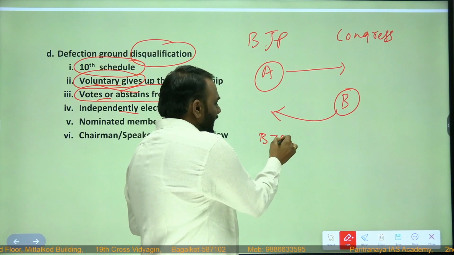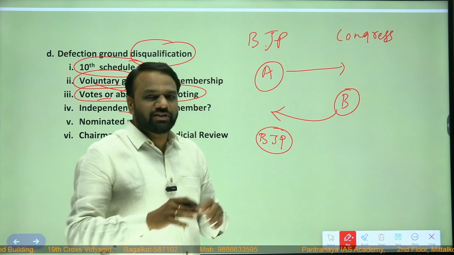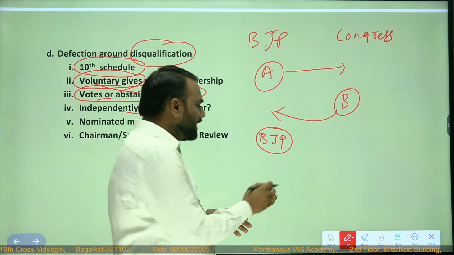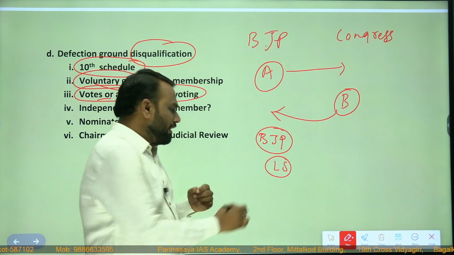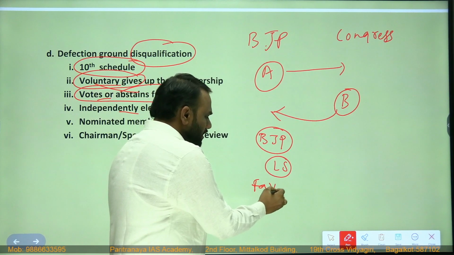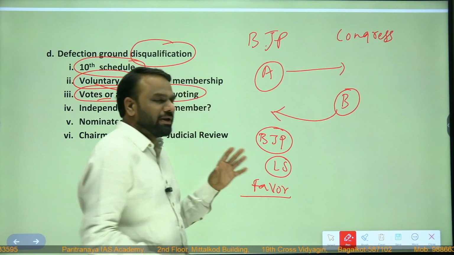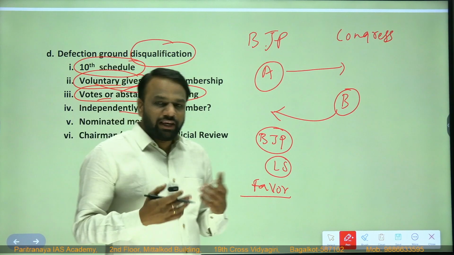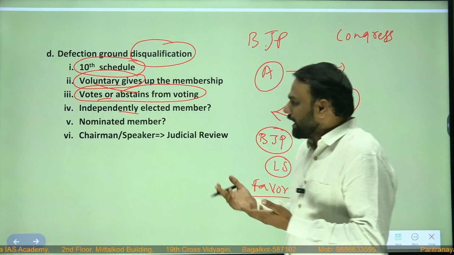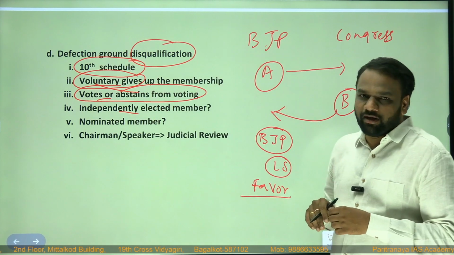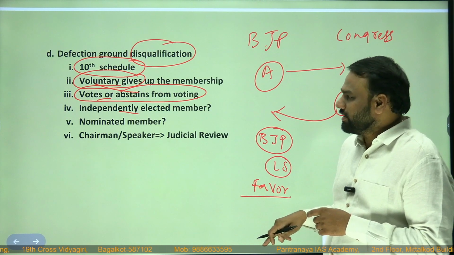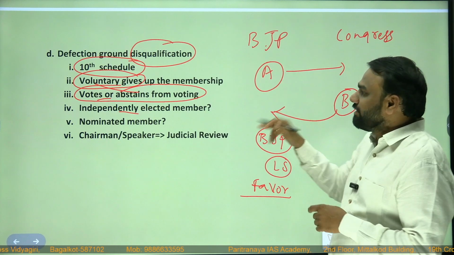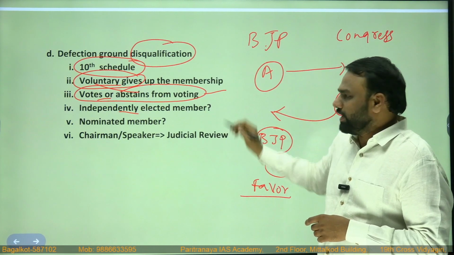The BJP High Command will give instructions to its MPs that today a discussion will be going on in Lok Sabha, so you all should vote in favor of that particular discussion. But if any member does not act according to the directions of the High Command, and votes against this decision, then that is considered as defection. Votes or abstains from voting.